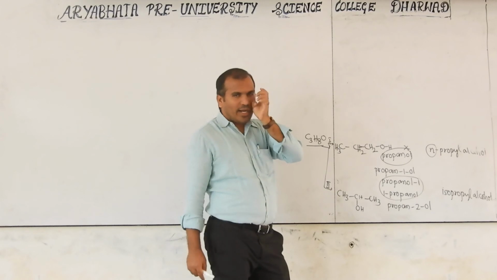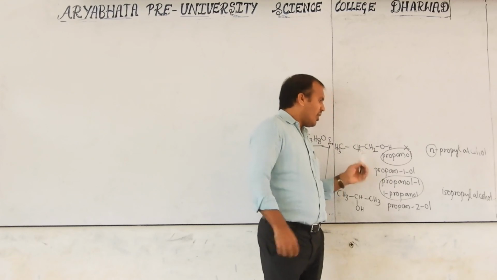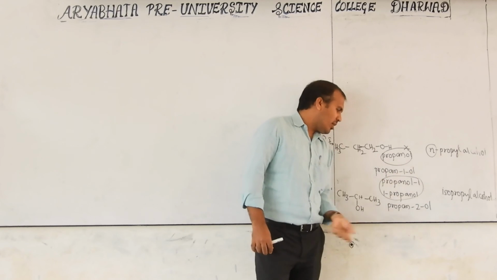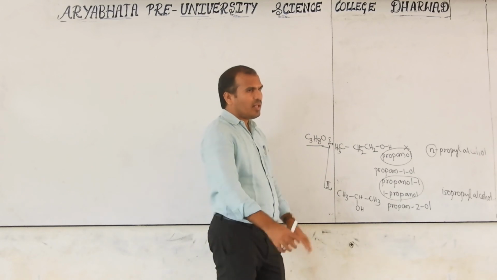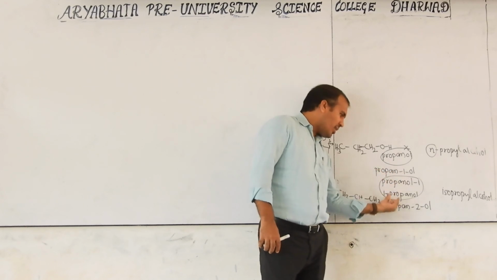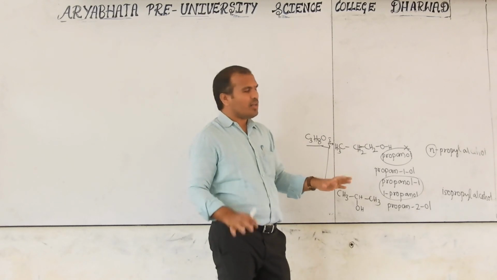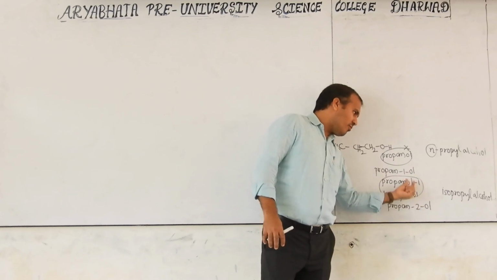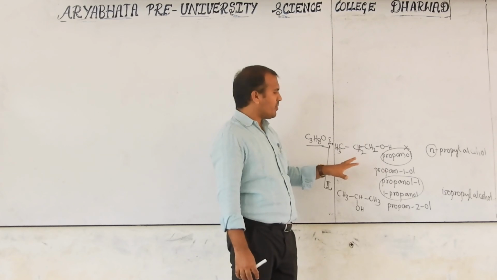And how to identify chain isomerism here? Observe in this name. If only names are given, compounds are not given, only names: propan-1-ol given, propan-2-ol given. Only names are given in the question, structures do not appear. Then they may ask which type of isomer it is. In this, the root word propane is there. In this also the root word propane is there. Root word same means there is no difference in the chain. That's why these are not chain isomers. The hydroxyl position number is different, so compulsorily this is positional isomerism.